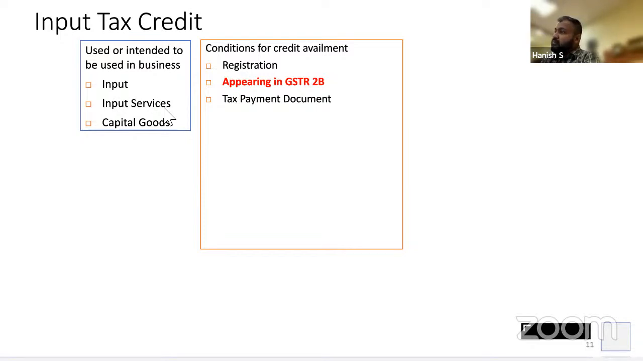Clear? The fourth document on which you can claim credit is called a debit note. We will discuss that when we are discussing section 34. I'll also make a note just in case I forget. Section 34 to be discussed. Debit note, credit note. All right, done. Next.